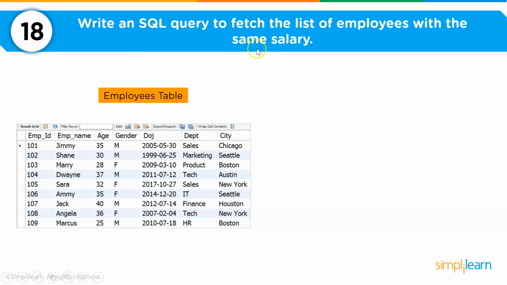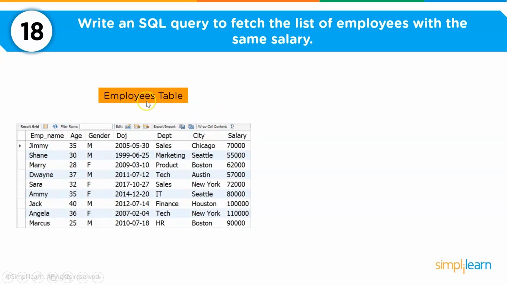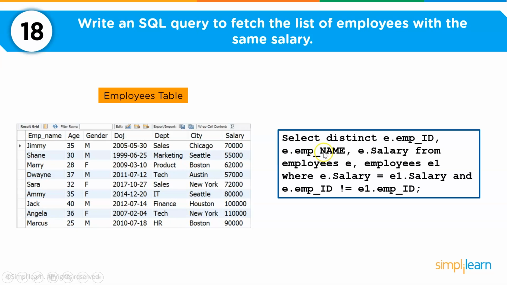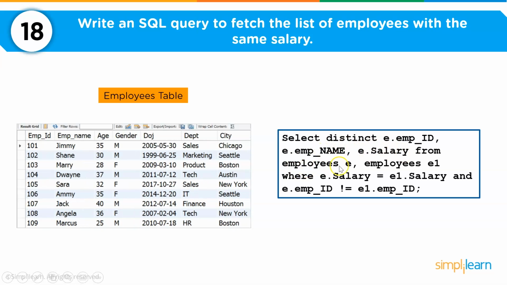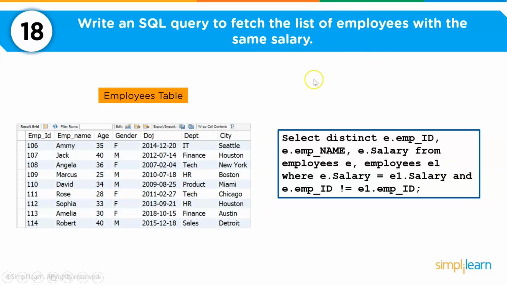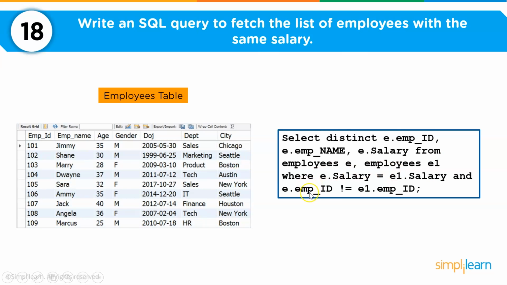So here we want to write an SQL query to fetch the list of employees with the same salary. Again, I am going to use a self join here, wherein I'll join the same employees table, and this is how my query would look like. So I am selecting distinct e.employee ID, e.employee name, e.salary from employees as e. Then I'm joining employees as e1, where e.salary equal to e1.salary because I want to fetch the list of employees with the same salary, and I'm ensuring that the employee IDs from both the tables are different.